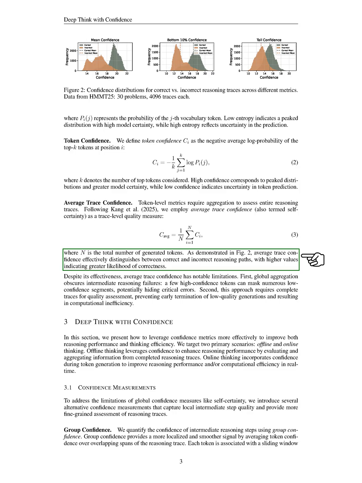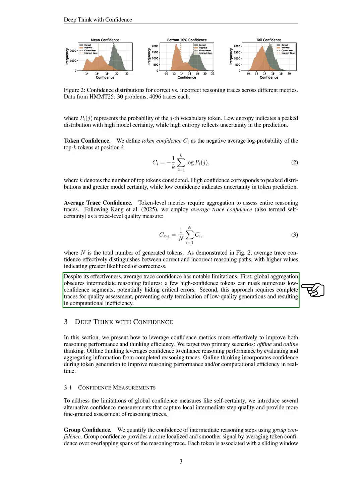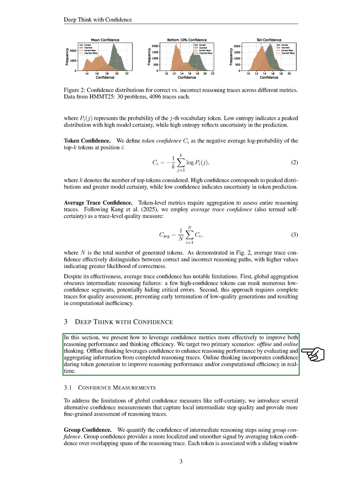To assess entire reasoning traces, we use average trace confidence, which effectively differentiates between correct and incorrect reasoning paths. However, this method has limitations, such as obscuring intermediate failures and requiring complete traces for assessment, which can lead to inefficiencies. In summary, we aim to leverage confidence metrics more effectively to enhance both reasoning performance and efficiency in our approaches.